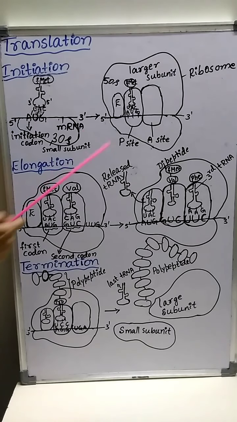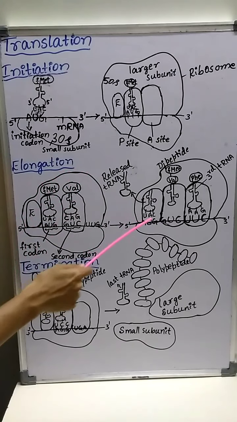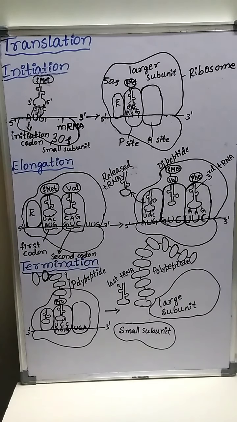Next step is elongation of the polypeptide chain. See, this is the diagram which represents the elongation of the polypeptide chain.